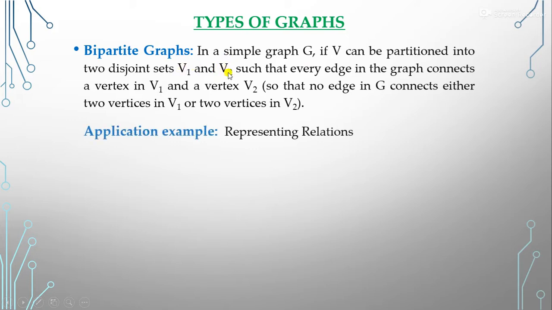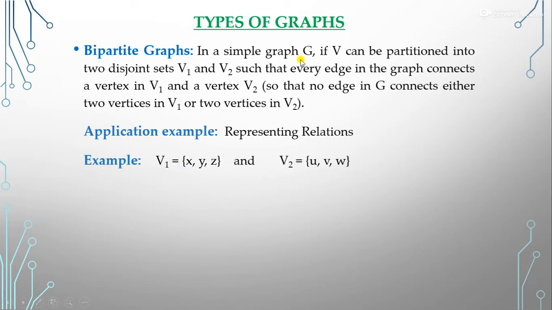So this graph is the bipartite graph, and the main example of this will be representing relations. How can we represent a relation, that one element of the domain belongs to the range, right? So here we can say it like that.